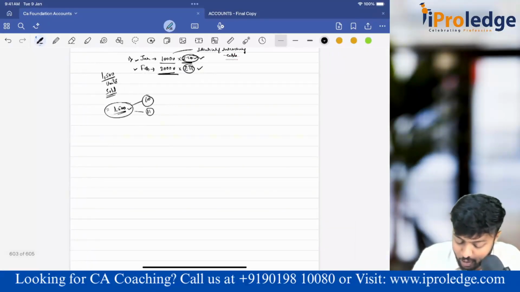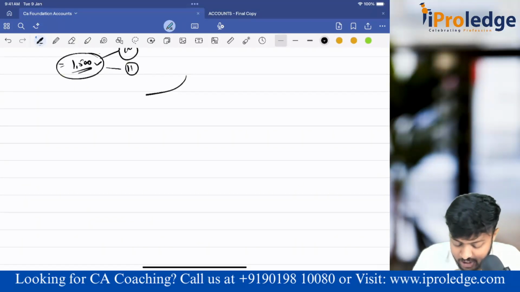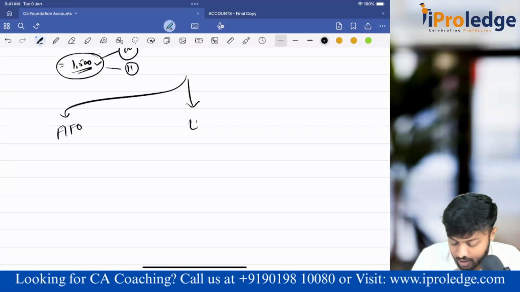So this problem, you know how they addressed with some assumptions. They addressed this problem by using some assumptions. First assumption, FIFO. Second assumption, LIFO. Third assumption, average.